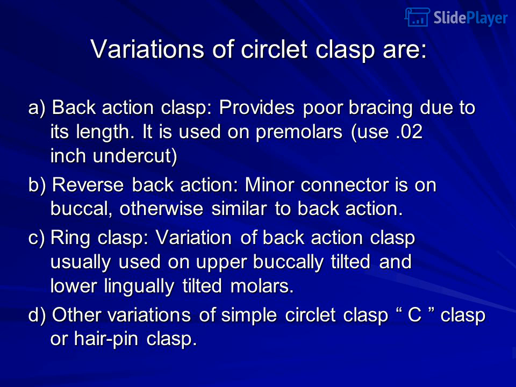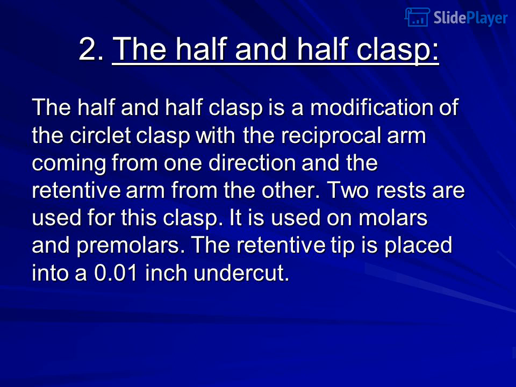Variations of circlet clasp are: A. Back action clasp provides poor bracing due to its length. It is used on premolars, use 0.02 inch undercut. B. Reverse back action. Minor connector on buccal, otherwise similar to back action. C. Ring clasp. Variation of back action clasp usually used on upper buccally tilted and lower lingually tilted molars. D. Other variations of simple circlet clasp: C clasp or hairpin clasp, the half and half clasp.